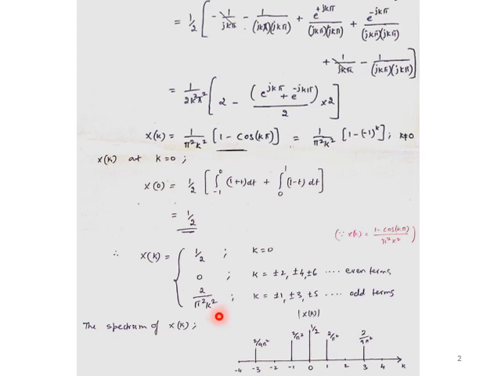So the spectrum, if I want to draw, then I just need to take the magnitude of this. So magnitude when k equal to 0, I can say it is half. Whenever k equal to 1, we have a value. K equal to 1 means it is 2 by pi square, so it has some value. K equal to 2, I cannot take it, it is 0 at 2 or minus 2. When k equal to 3, I can have a value with respect to the odd term. So 2 by pi square with k is 3, so 3 square is 9, so 2 by 9 pi square, that is at 3. And also for minus 3, both are the same.